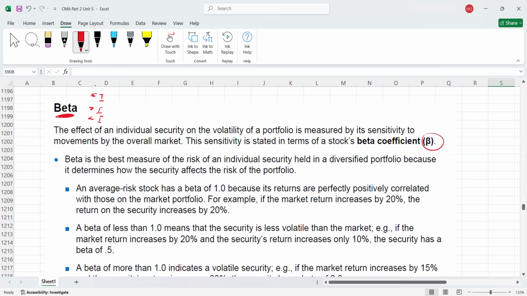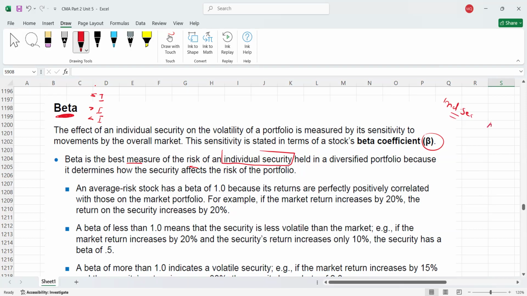So here we go. Actually, beta is the best measure. Obviously, we measure risk through beta, but we measure the risk of an individual security as compared to the market. So what we are doing is measuring the risk of individual securities. Let's assume this is the individual security, the stock of company A.